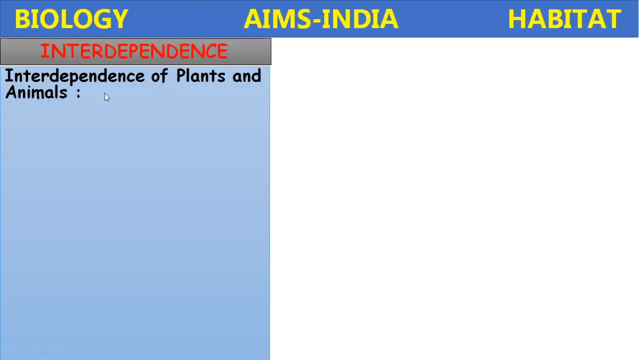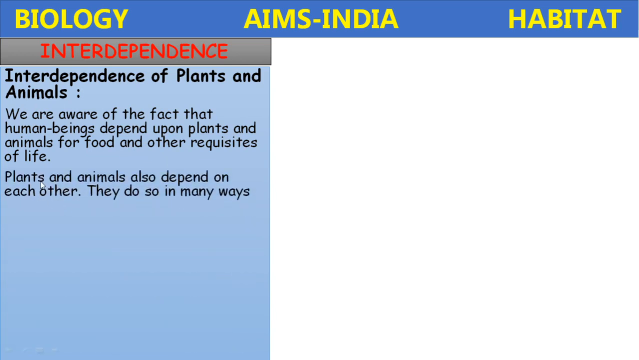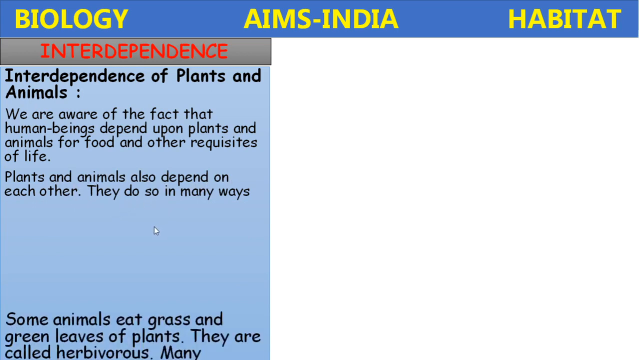Interdependence of plants and animals. The phenomenon in which plants depend on animals and animals depend on plants is called interdependence. We are aware of the fact that human beings depend upon plants and animals for food and other requisites of life. In the same manner, plants and animals also depend on each other. They do so in many ways.